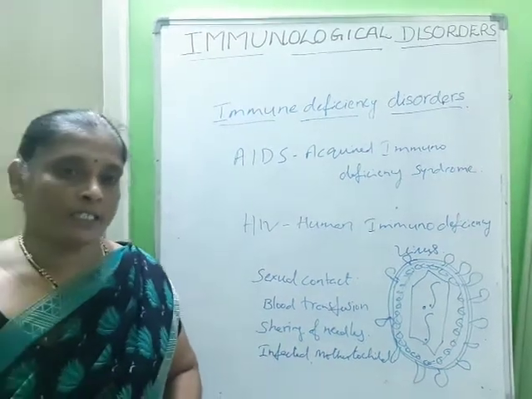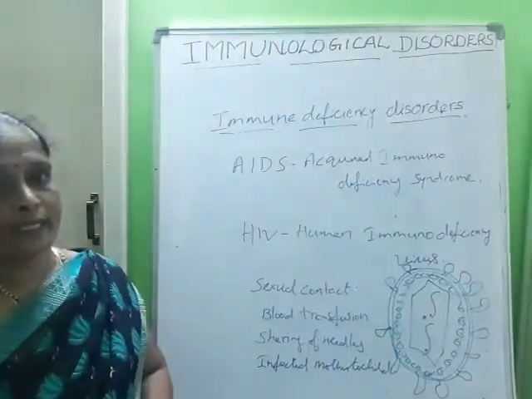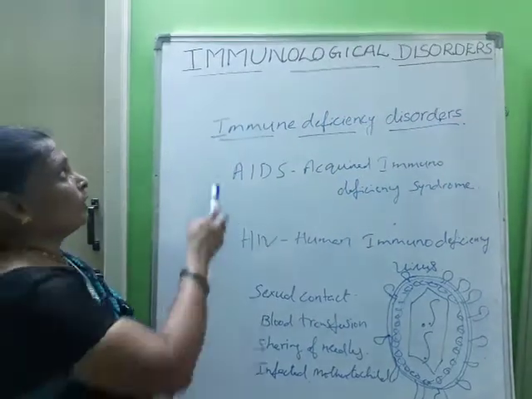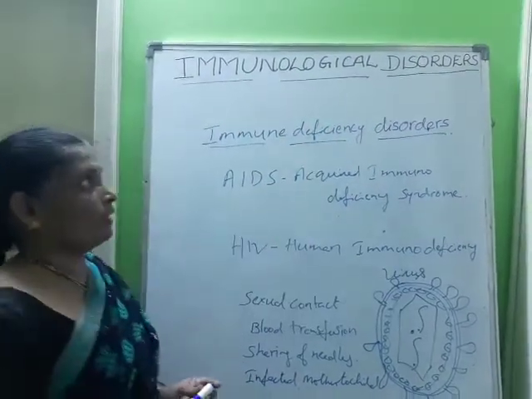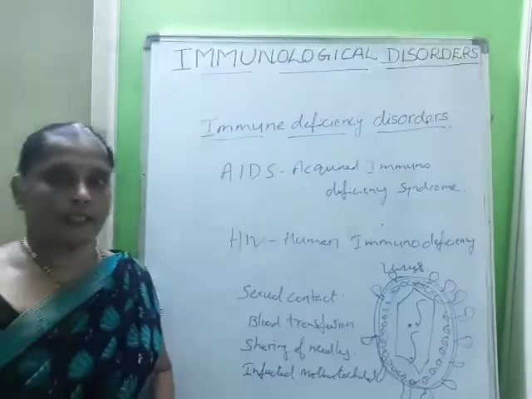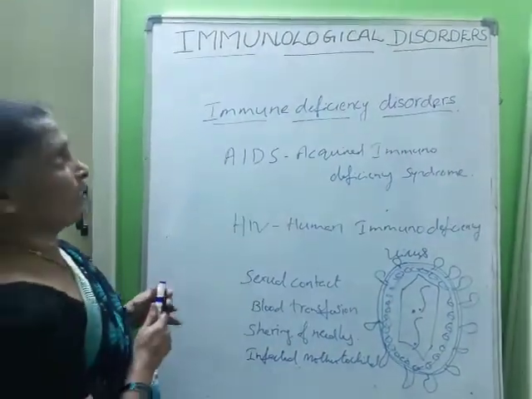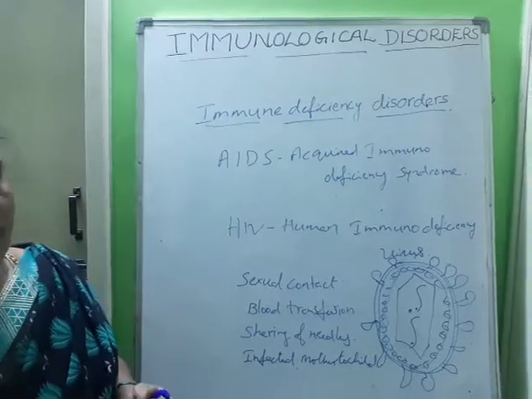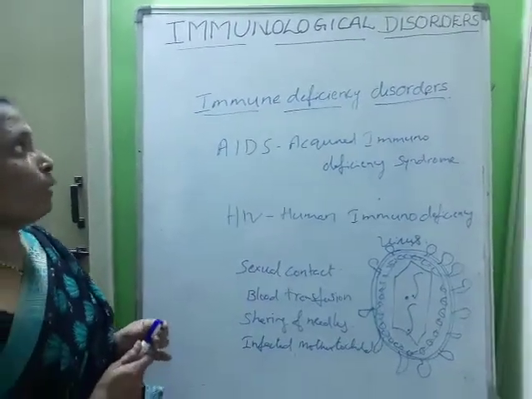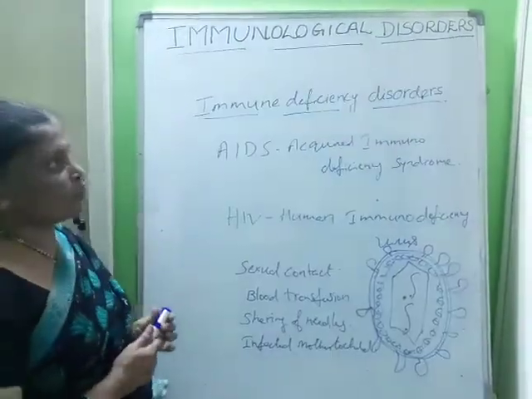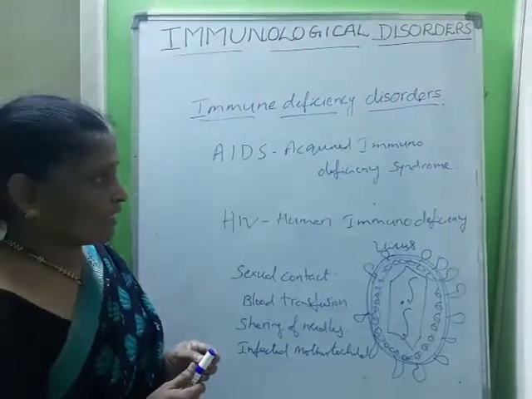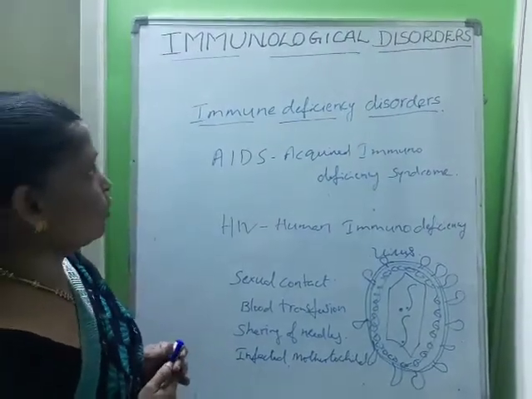In the last class we studied about the immune system. Today we are going to learn about immunological disorders. Let me explain what immunological disorders are. The situations that result in impairment of the immune system are referred to as immunological disorders. There are various types: immune deficiency disorders, hypersensitivity disorders, graft rejections, and also autoimmune disorders.